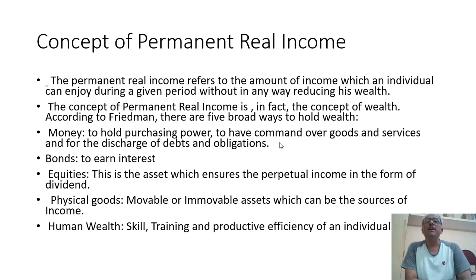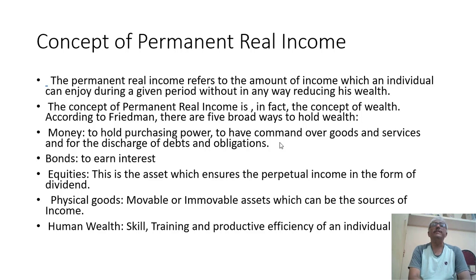For these reasons, people hold wealth in the form of money. Second, bonds, to earn interest. Third, equities, an asset which ensures a perpetual income in the form of dividend.